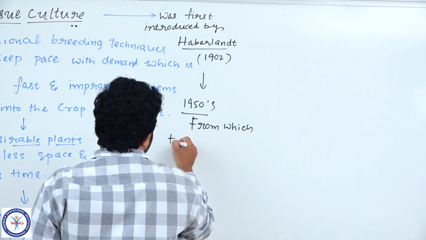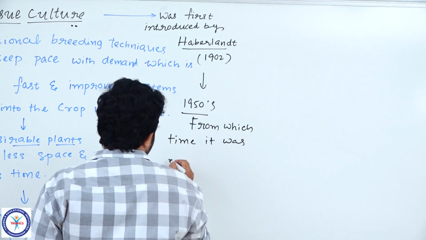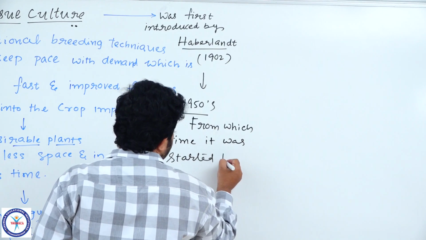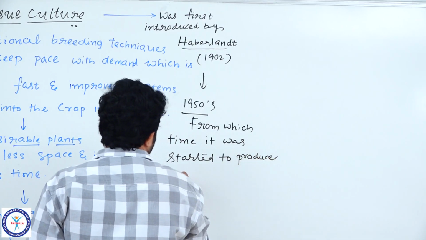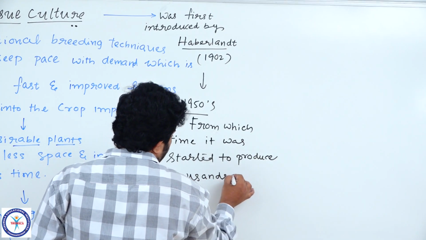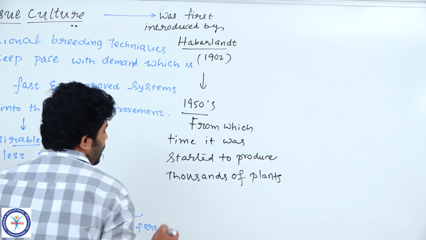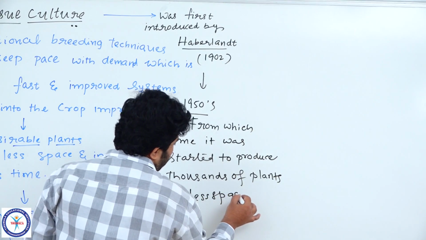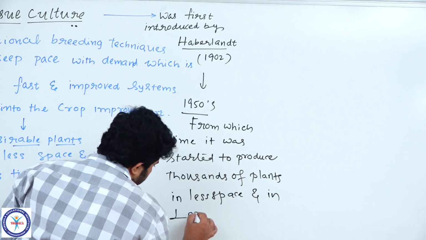From that time it started to produce thousands of desirable plants in less space and in less time.